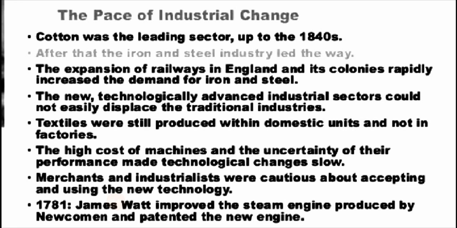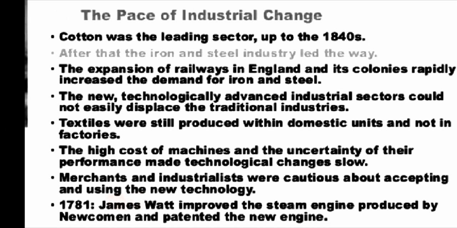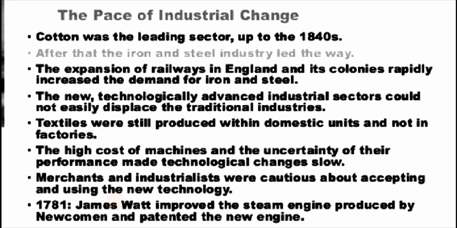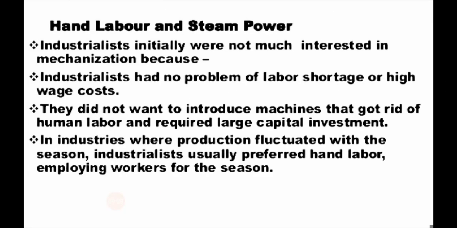The new, technologically advanced industrial sector could not easily displace the traditional industries. Textiles were still produced within domestic units and not in the factories. The high cost of machines and the uncertainty of their performance made technological change slow. Merchants and industrialists were cautious about accepting and using the new technology. In 1781, James Watt improved the steam engine produced by Newcomen and patented the new engine, and hand labor and steam power existed side by side.